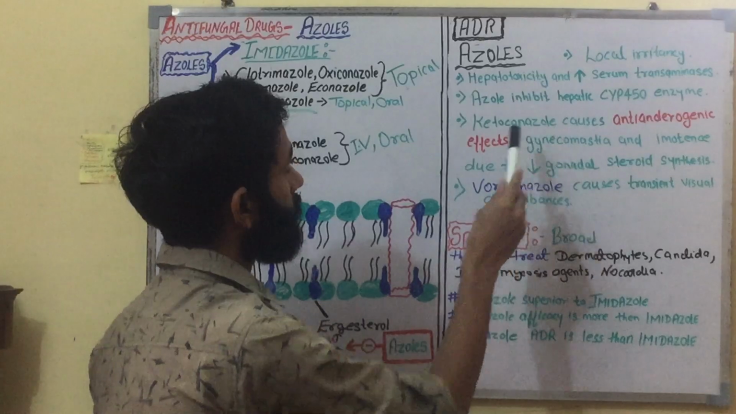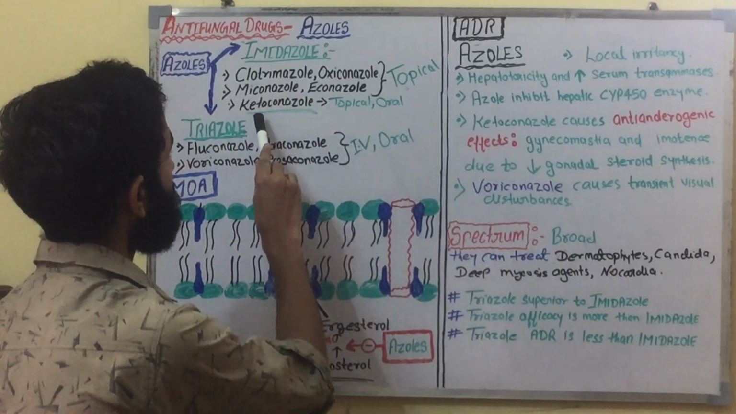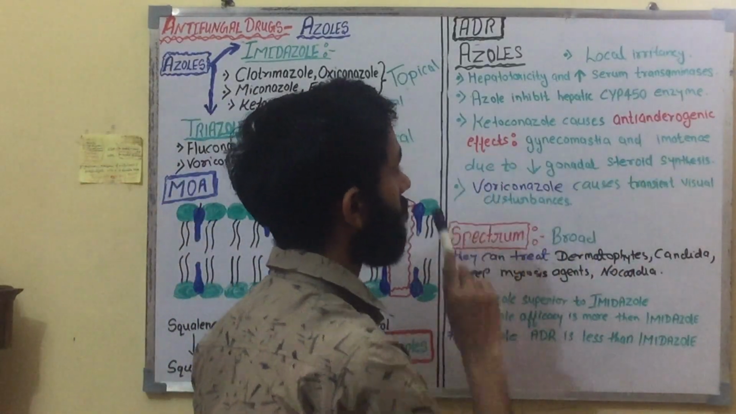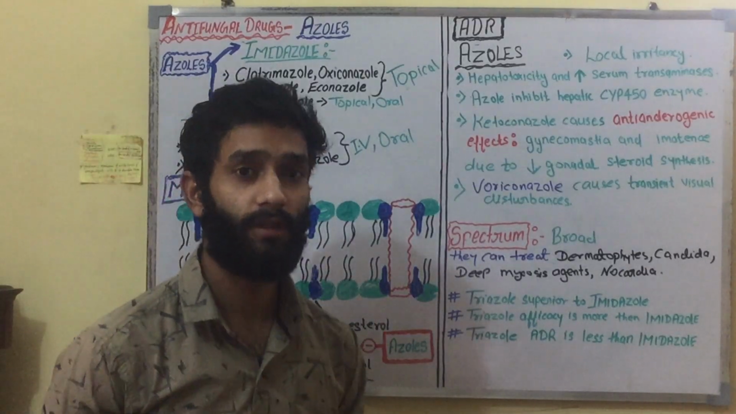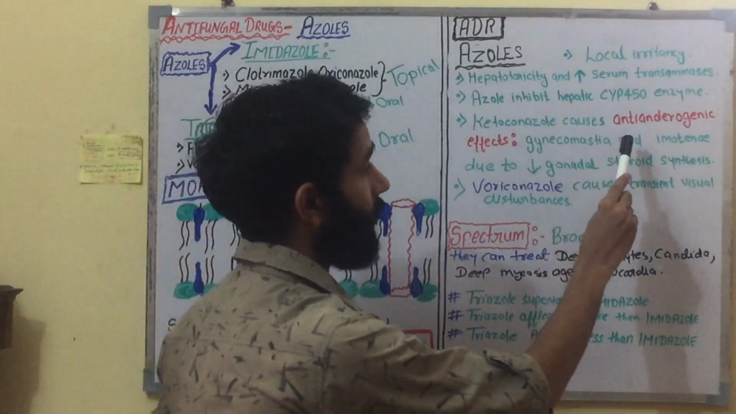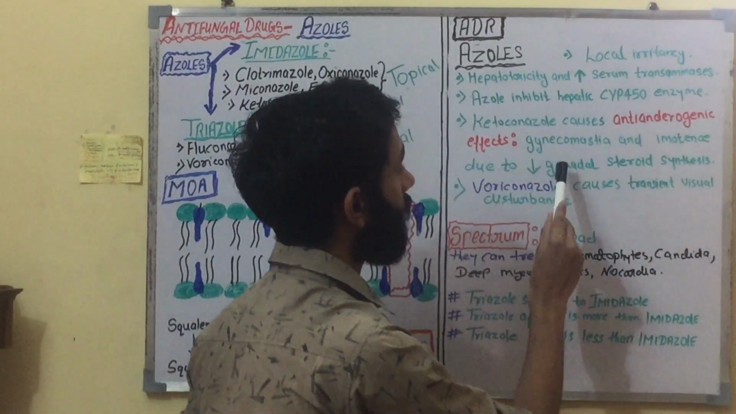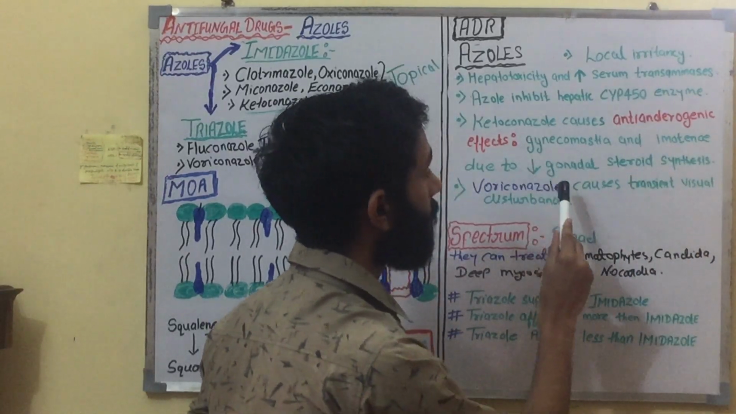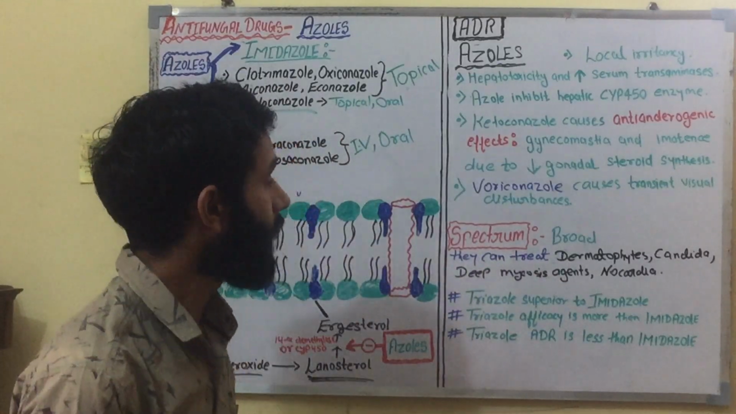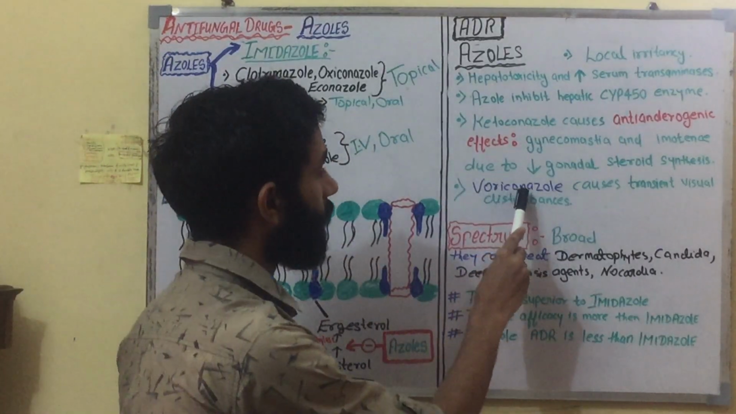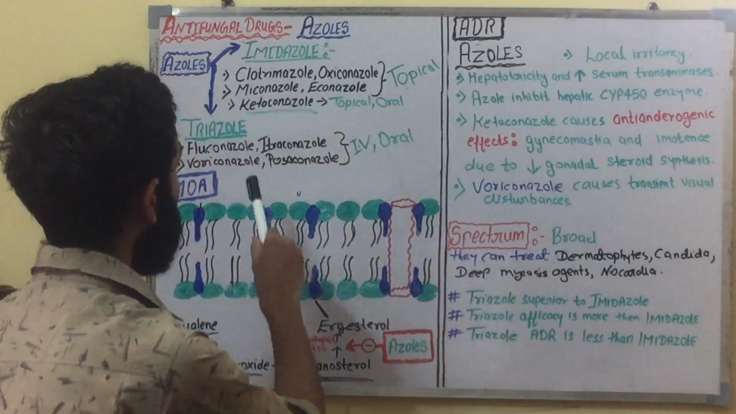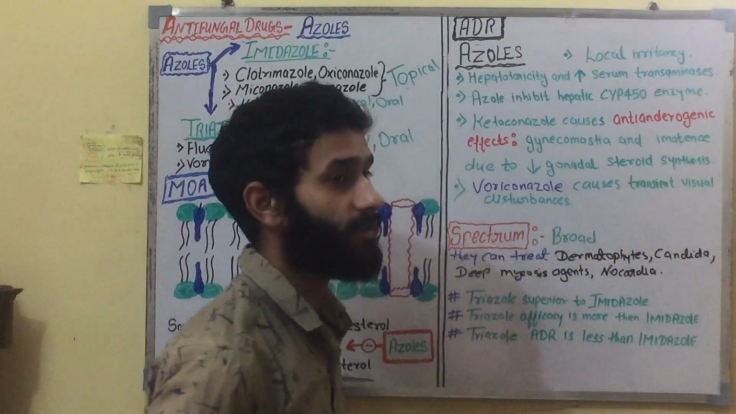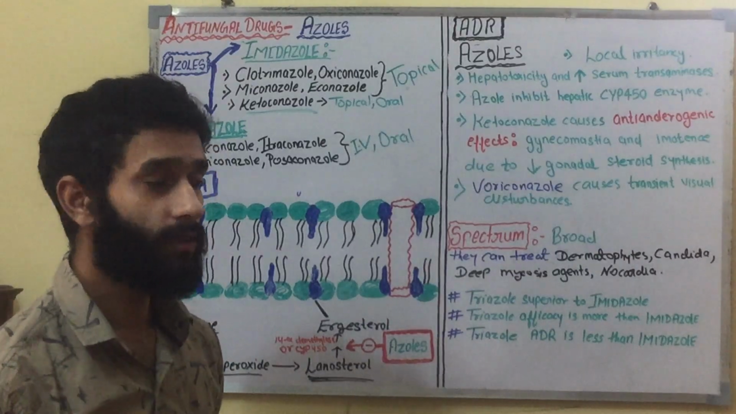Ketoconazole is an imidazole class drug. Ketoconazole causes an anti-androgenic effect. This ketoconazole has more adverse effects. It causes anti-androgenic effects, gynecomastia, and impotency due to decreased gonadal steroid synthesis. Next is voriconazole, which is a triazole class drug. Voriconazole causes transient visual disturbance.